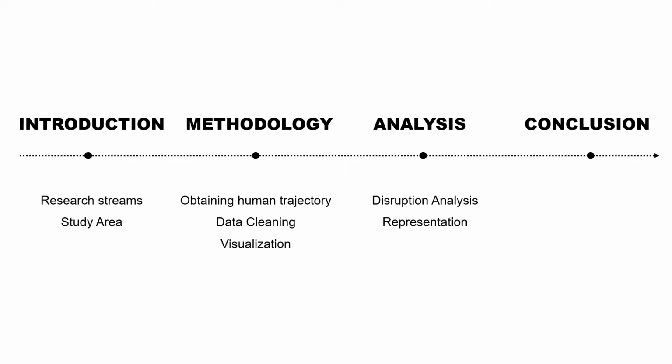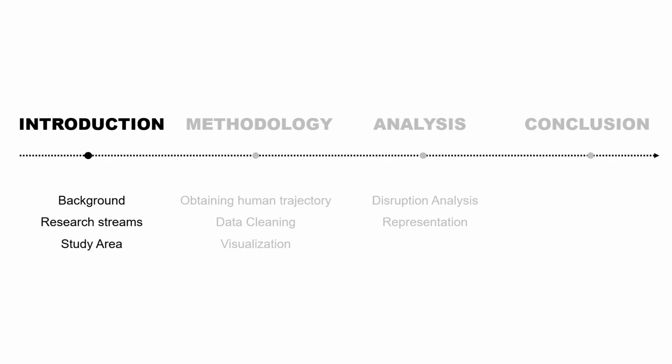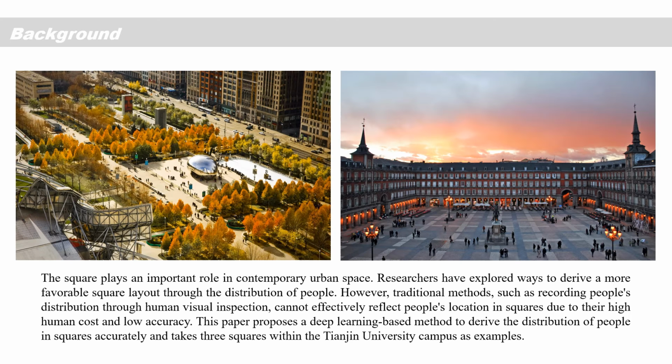There are four parts in this presentation. The first part is introduction. At first, I'd like to introduce you the background. The squares play an important role in contemporary urban space. Researchers have explored ways to derive a more favorable square layout through the distribution of people.